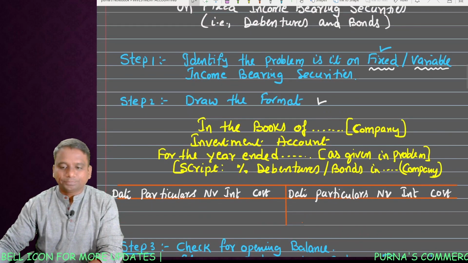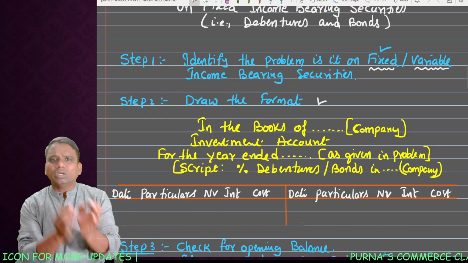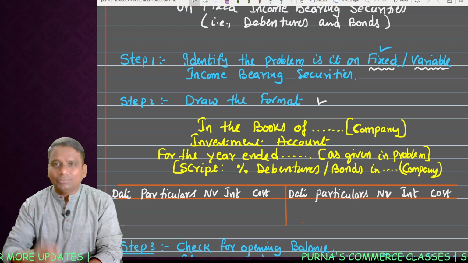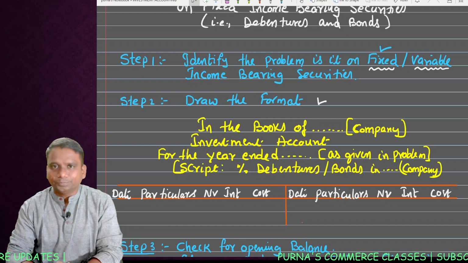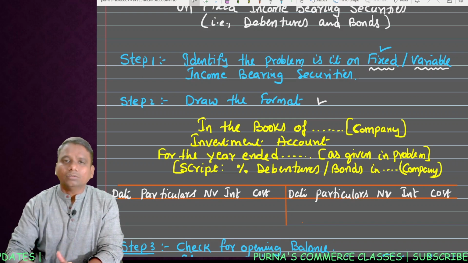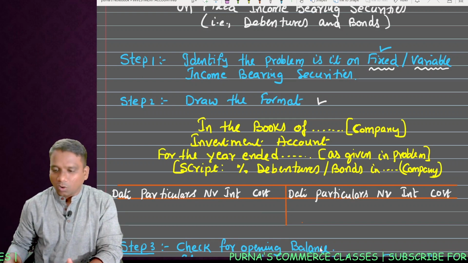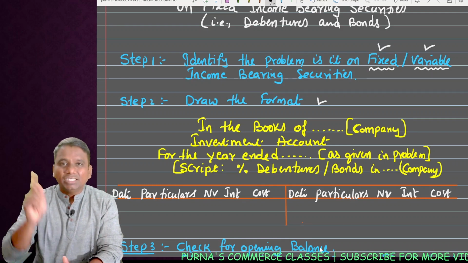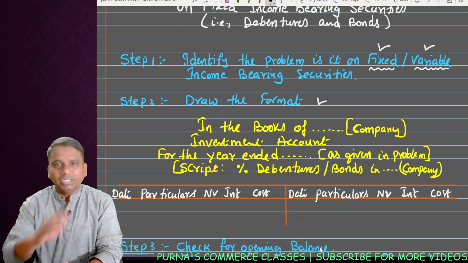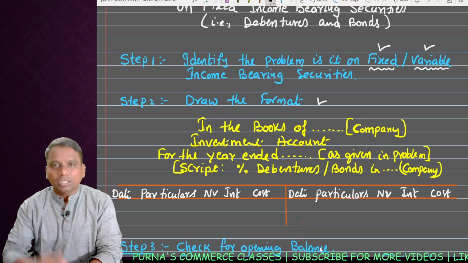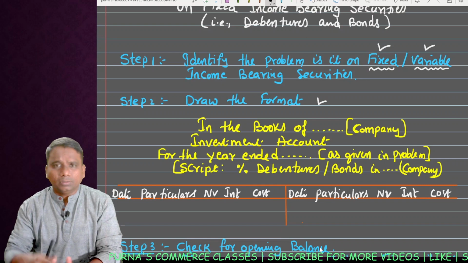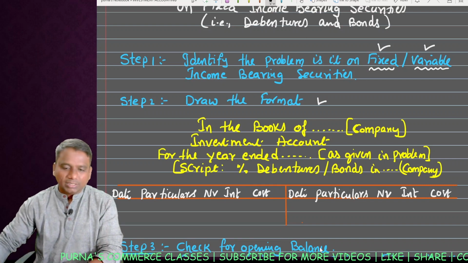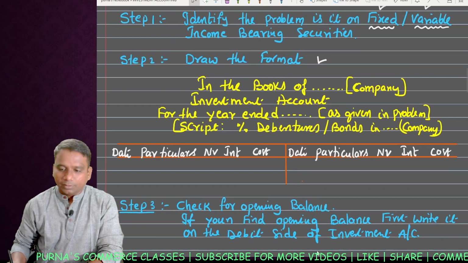So step 1. While you are practicing the problems or in the examination problems, first identify the problem. Is this problem based on fixed income bearing or variable income bearing? If it is fixed income bearing securities, then we should follow one procedure. If it is variable income bearing securities, then we follow another procedure. Second step, draw the format.